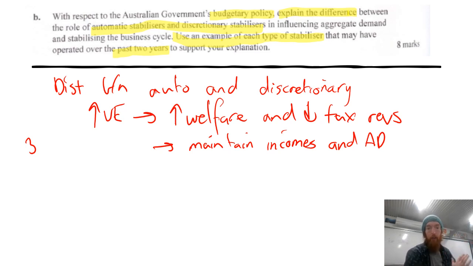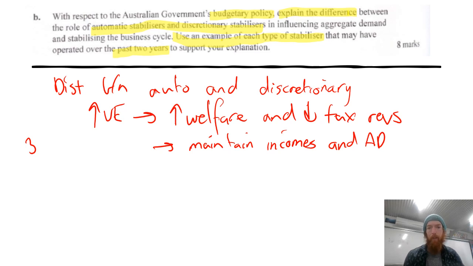You'd specifically use your example of during the pandemic, as people became unemployed, as businesses closed down through lockdowns. This meant a lot of people moved from a working income onto transfer payments to maintain their income, and therefore they were able to keep spending and maintain aggregate demand in that way. They were also paying less tax as they moved onto a transfer income, which decreased the amount of tax revenue received by the government. Same kind of deal: less leakages from aggregate demand, more likely to maintain aggregate demand and move us out of that contraction, hopefully into an expansionary phase.